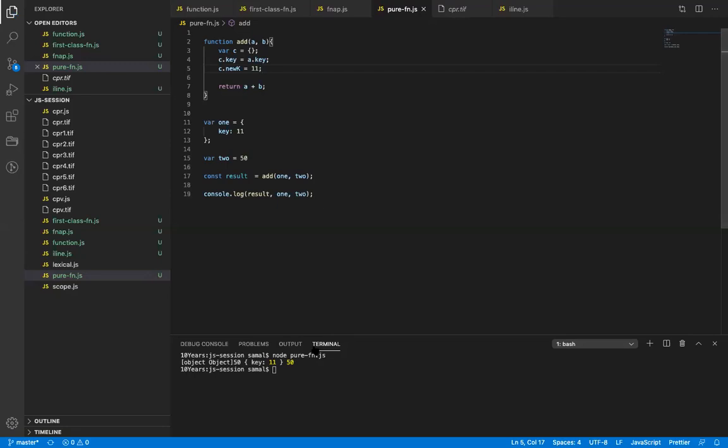Now if I run this, it will be the same output, but I did not modify the parameter which is received, so it is still a pure function. I've basically localized a parameter and copied the received value. Key is a number, so it is copied by value. I did not modify it. So this is called a pure function.